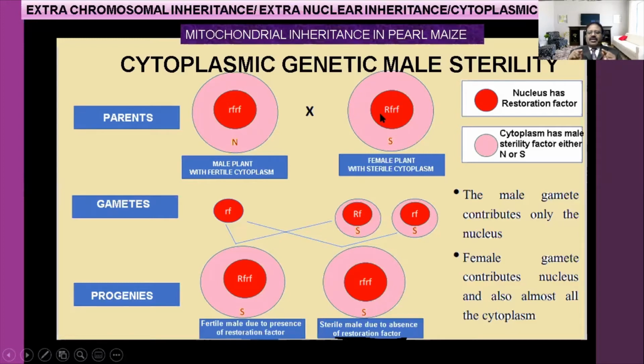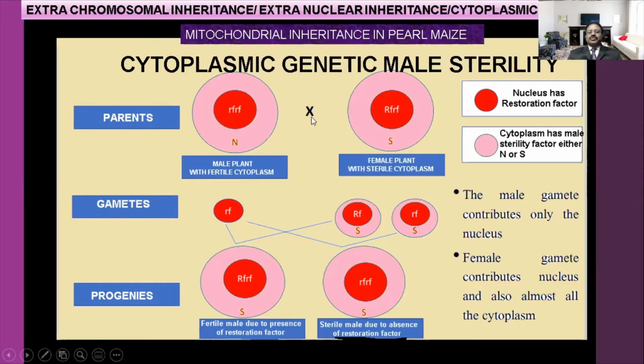That capital R and small f is the restoration factor. In some of the pearl maize plants, this restoration factor is present. Okay, if the restoration factor is there, that plant is normal. So when the female plant has sterile cytoplasm but that plant has the restoration factor, it is normal. Do you understand? Here the male is naturally normal only.